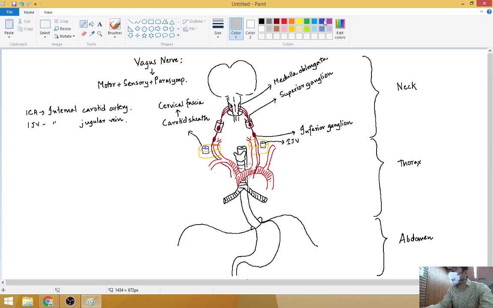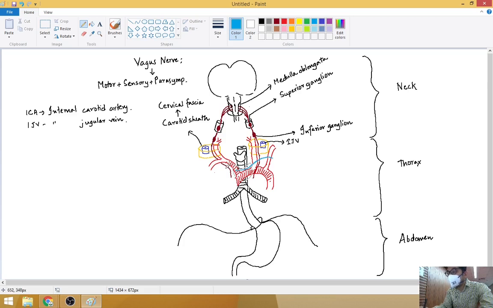So if you remember one more vein we have been talking about, which is related to the manubrium sterni. Let us make it a little darker. So there is another vein which is coming like that.